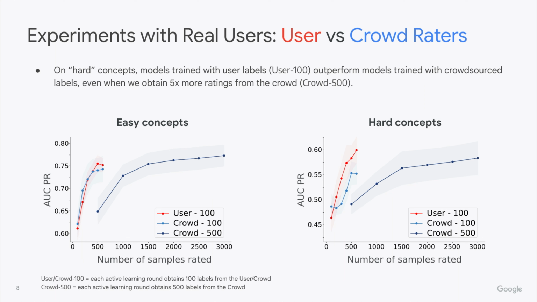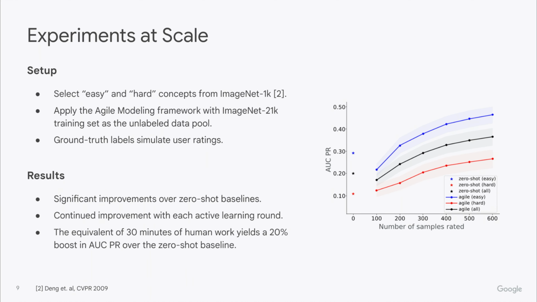We also compared the performance of models trained with labels from users versus crowd raters and found that, especially on hard concepts, that is, those concepts where the zero-shot model doesn't perform well, models trained with user labels, marked in red on the plots, outperformed the models trained with crowdsourced labels, marked in blue, even when we obtained 5 times more ratings from the crowd. We also performed experiments at scale on ImageNet concepts. Please feel free to pause or check out our paper for details.